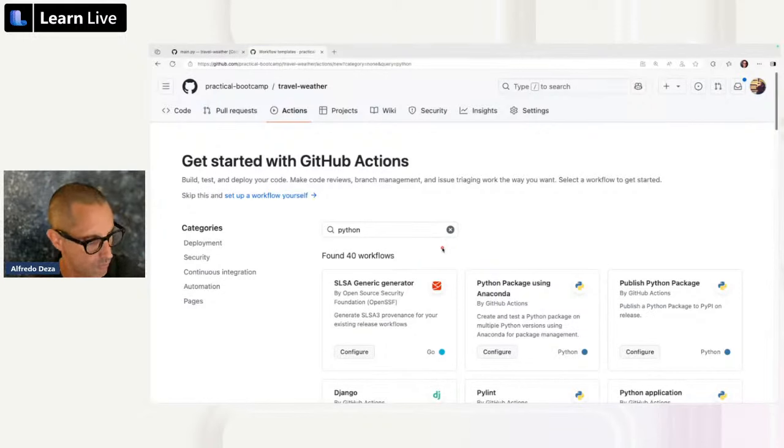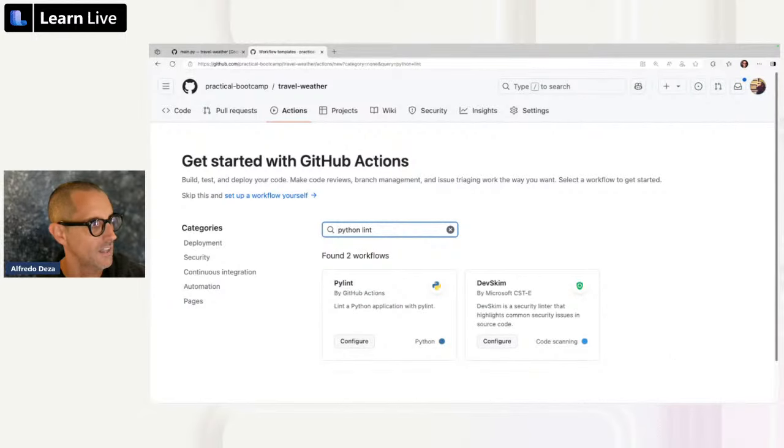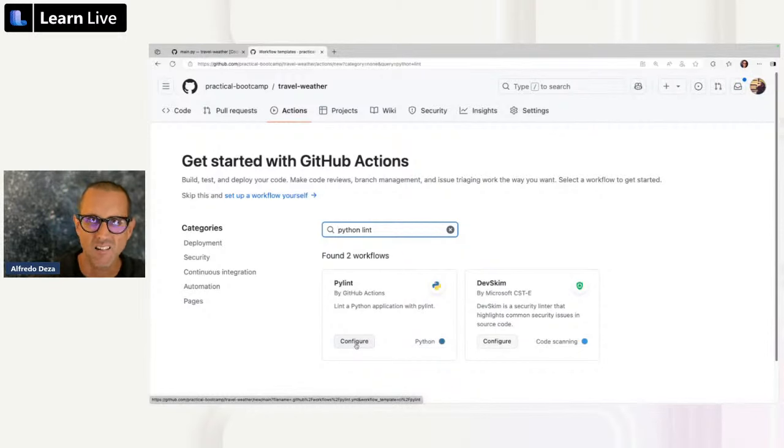So 40 workflows. Okay, that's a lot. How about we simplify and we say lint? Look at that. We have 2 workflows. So whenever you find something like this, let's say, for example, we select this one, which is PyLint. PyLint is kind of similar to Flake8. The differences don't matter for what we're trying to accomplish, which is building automation. So let's go ahead and build some automation.